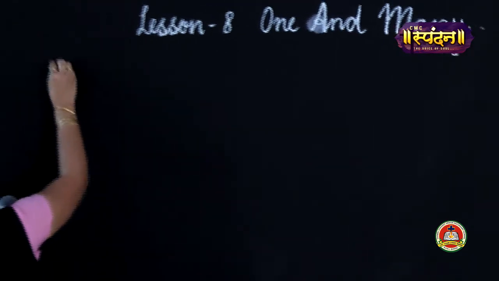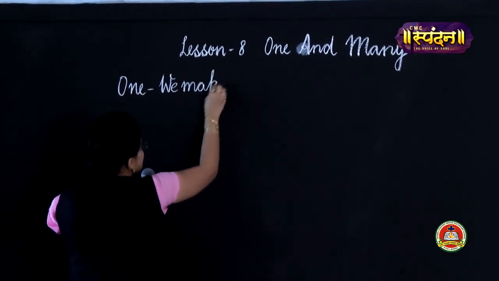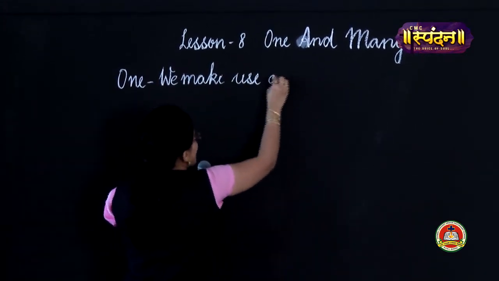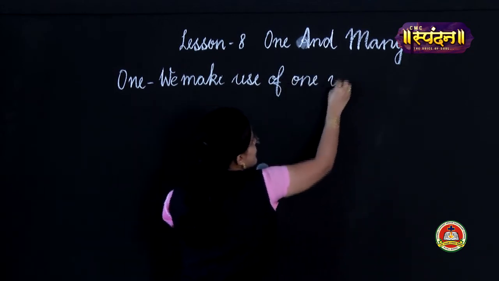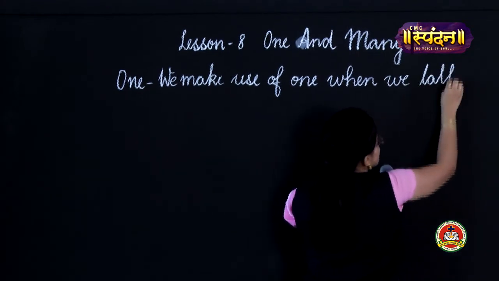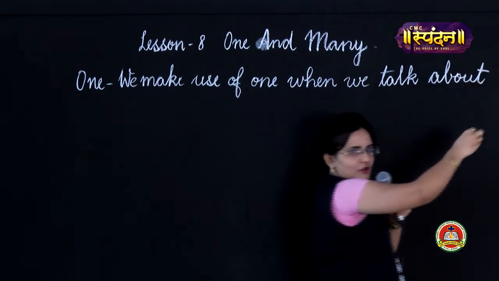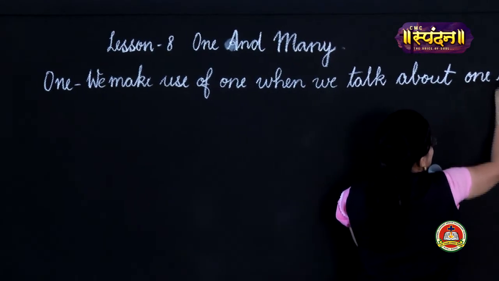Okay children, so when I say one, what do I mean by that? I'll write it down. We make use of one when we talk about one thing.